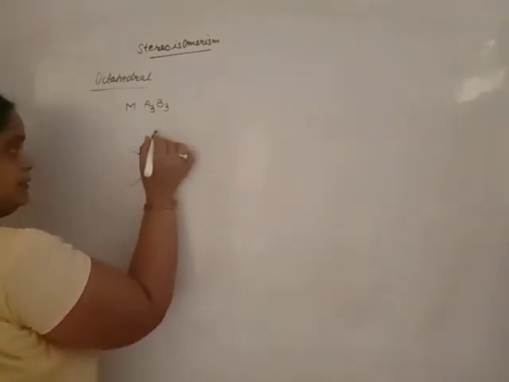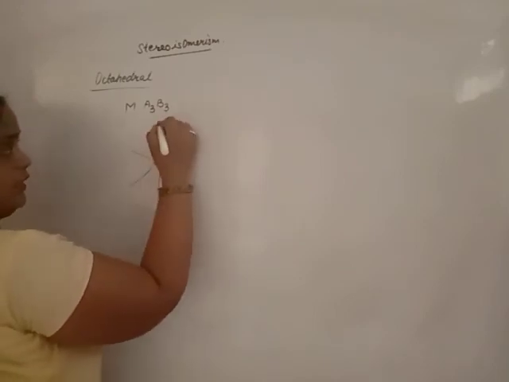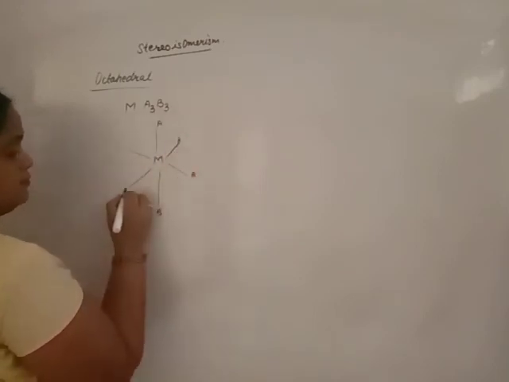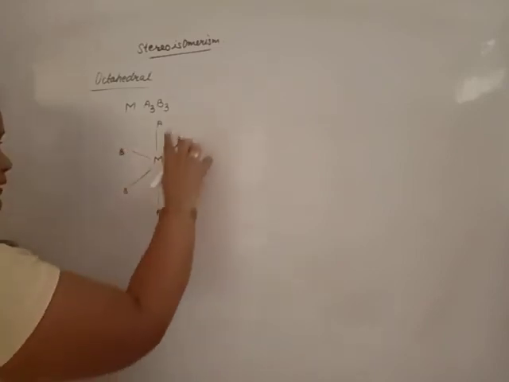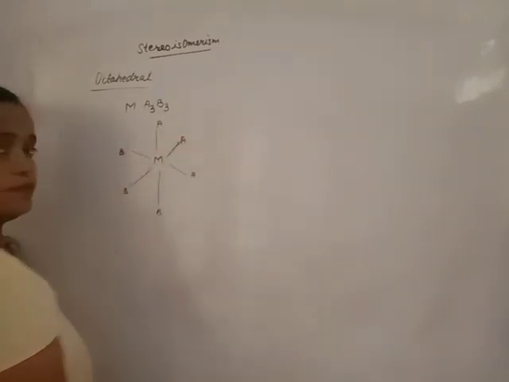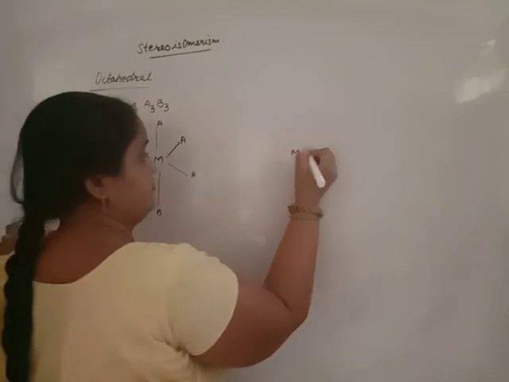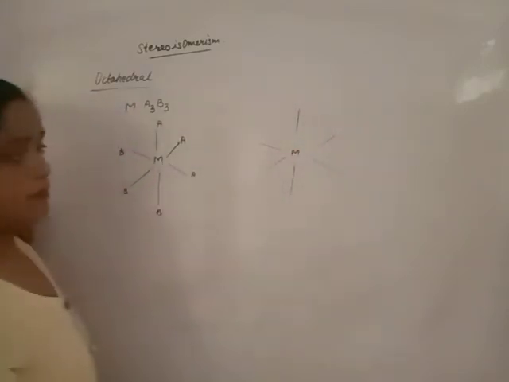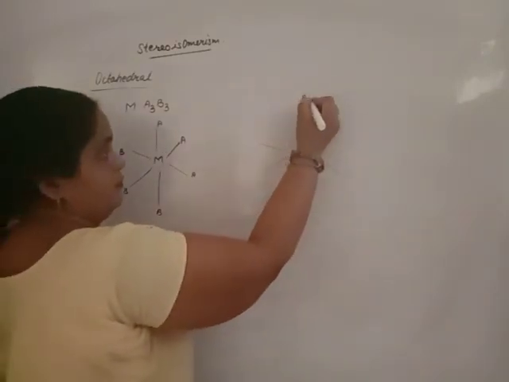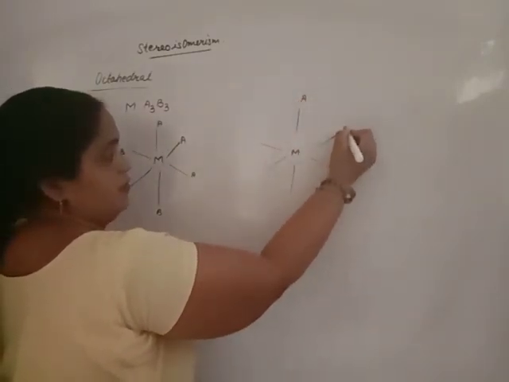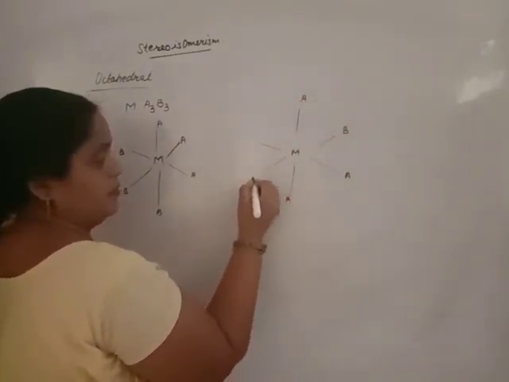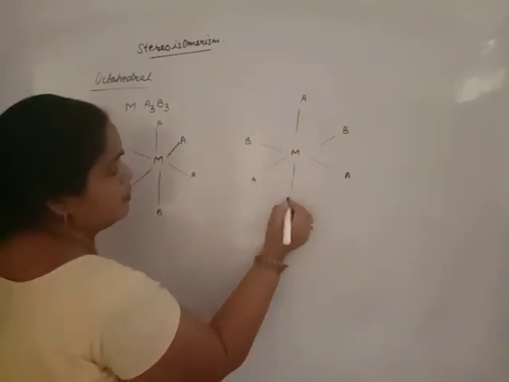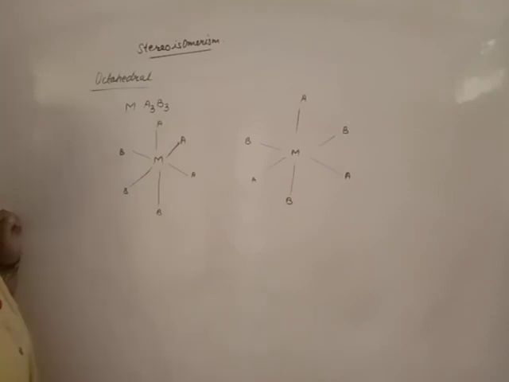Monodentate ligands are there, 3A, 3B, like this. Another one: you will intermix these with each other.